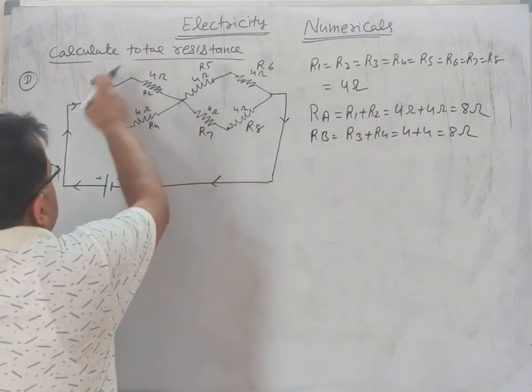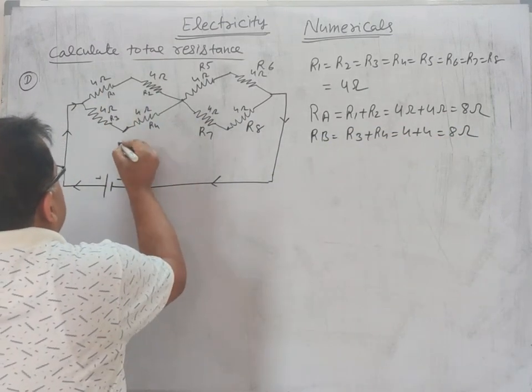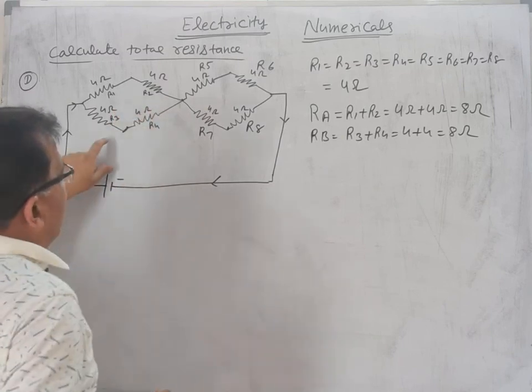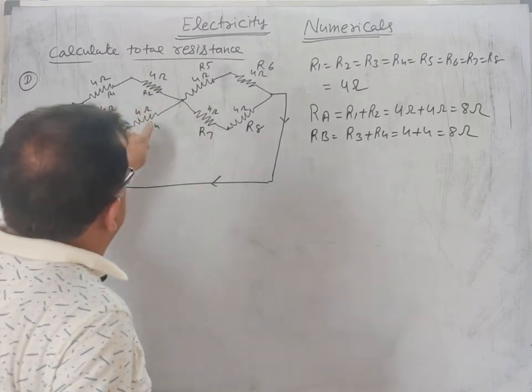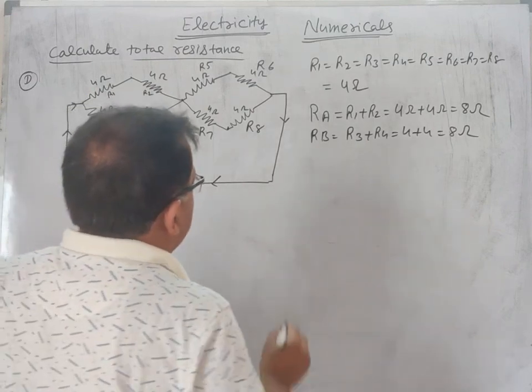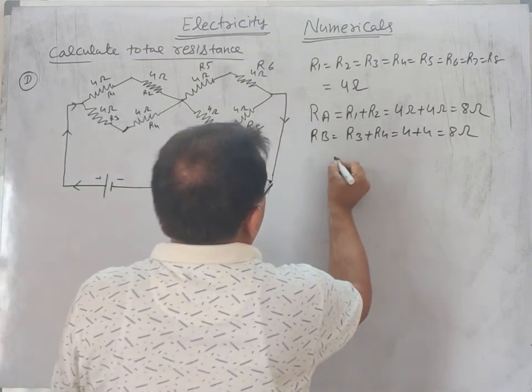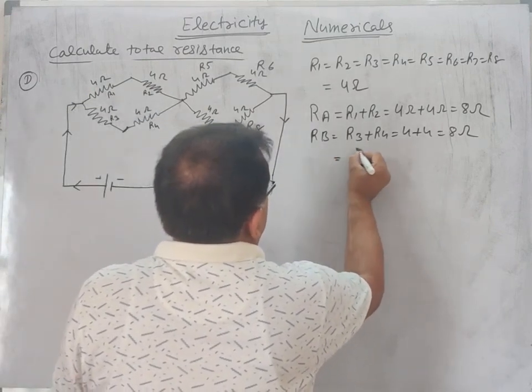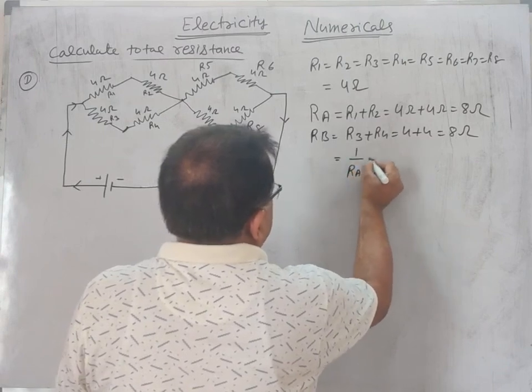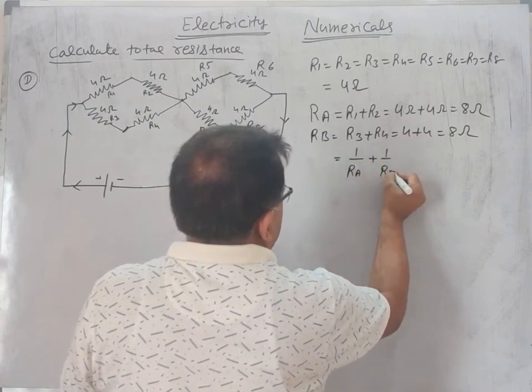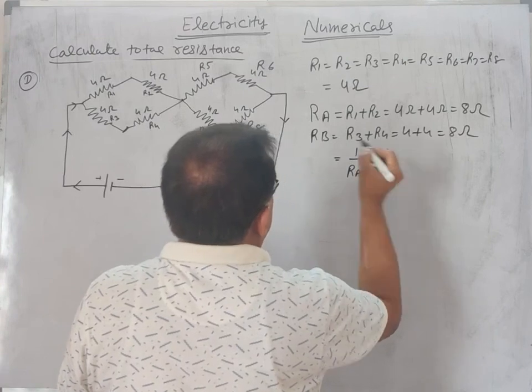Now this is the sum of the first. So this is equal to 1 by RA plus 1 by RB.